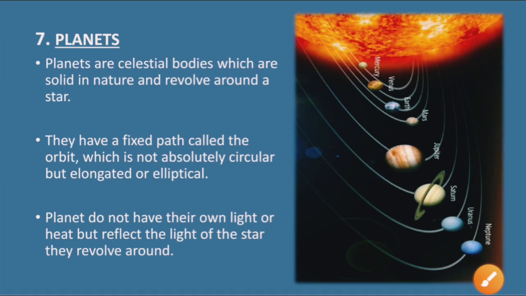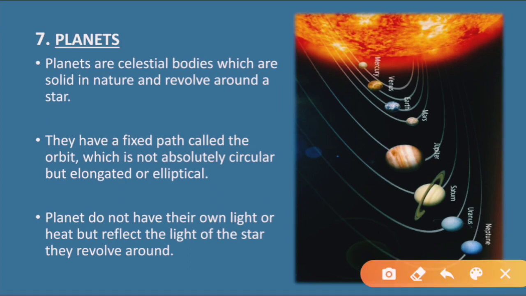Now coming to the next topic, that is planets. Now let us get some knowledge about planets. First point, planets are celestial bodies in space, which are solid in nature and revolve around a star.